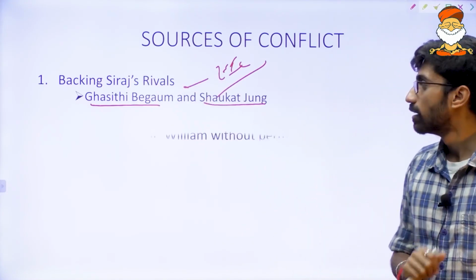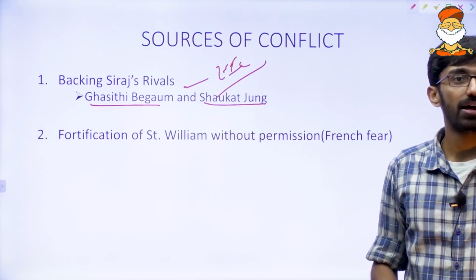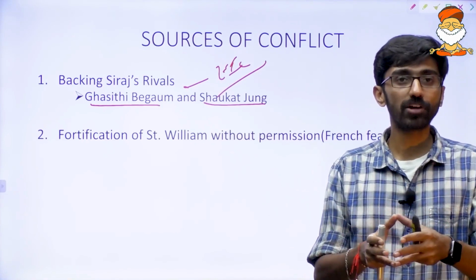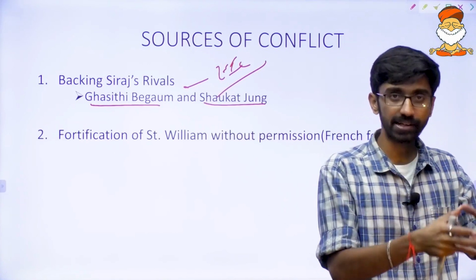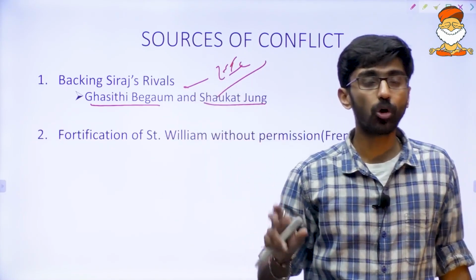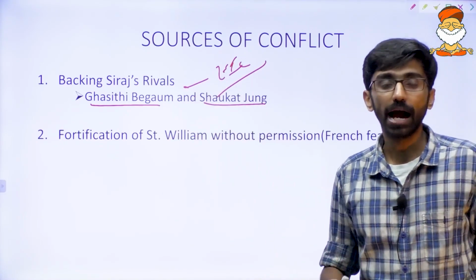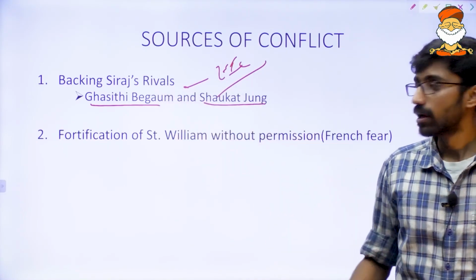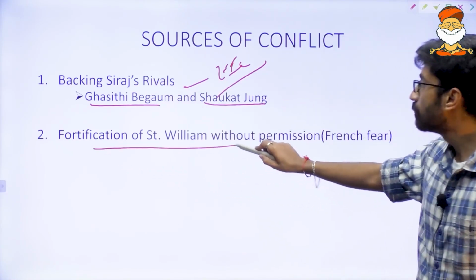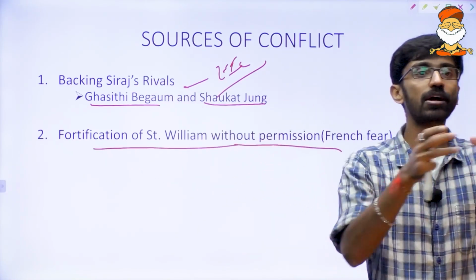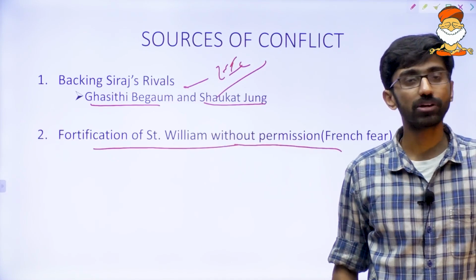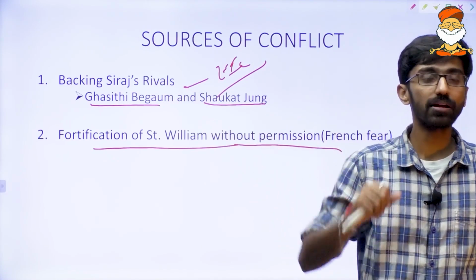So they were backing the opposition of the ruler of the land, and that is the first source of conflict. Now the second source of conflict: I told you Fort William started to be built from the 1690s around the three villages Gobindpur, Sutanati and Kalikata, and now they started expanding and fortifying Fort William without the permission of Siraj-ud-Dawla, the ruler of Bengal.